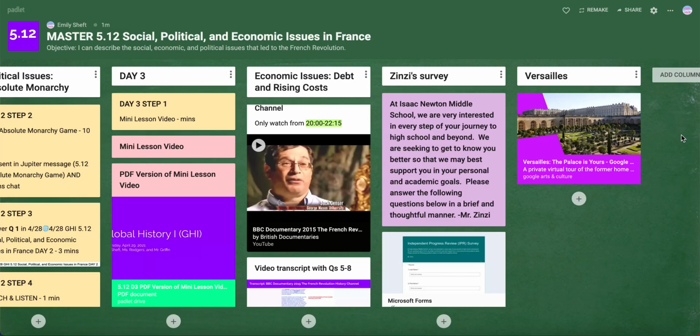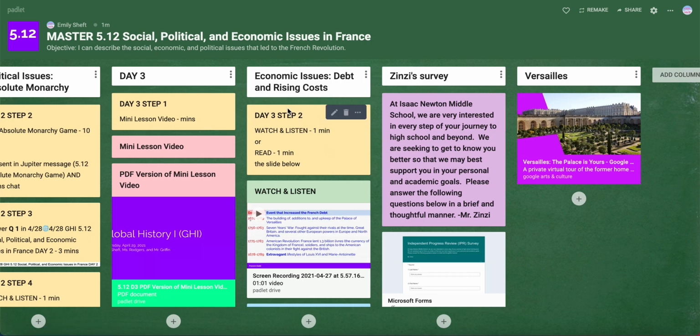So now that we have that, we are started on day 3, step 2, where we are going to just do a quick watch and listen or read to yourself.